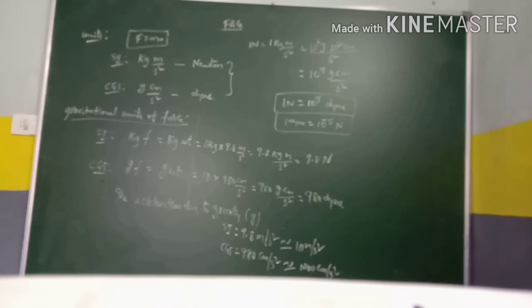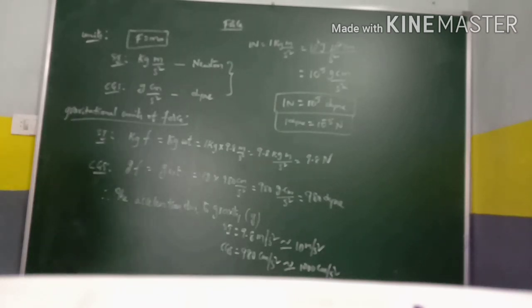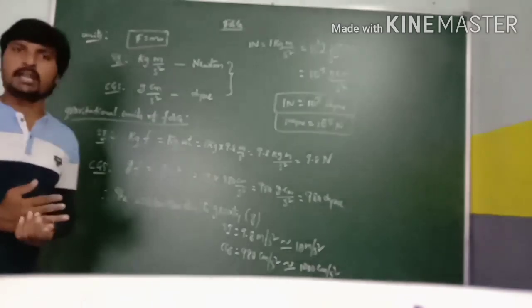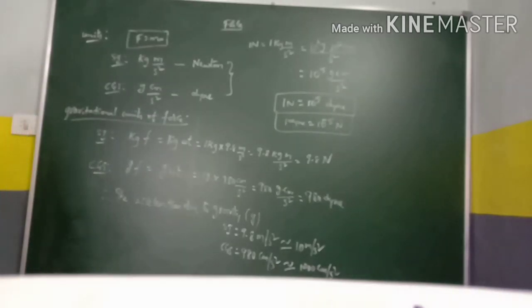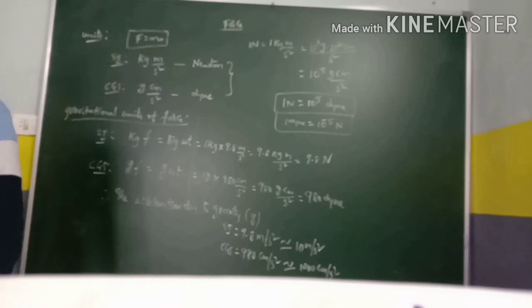If we multiply this kg weight in the SI system with 9.8, we get the value in newtons. In the CGS system, if we multiply gram weight with 980 centimeter per second square, we get the value in dynes. And g represents the acceleration due to gravity. Remember, this acceleration due to gravity always acts in the vertically downward direction only.